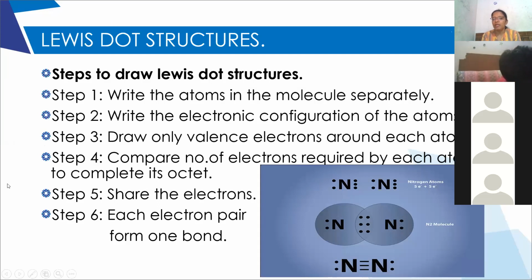After that, based upon the number of electrons required to obtain an octet, we have to share the electrons.